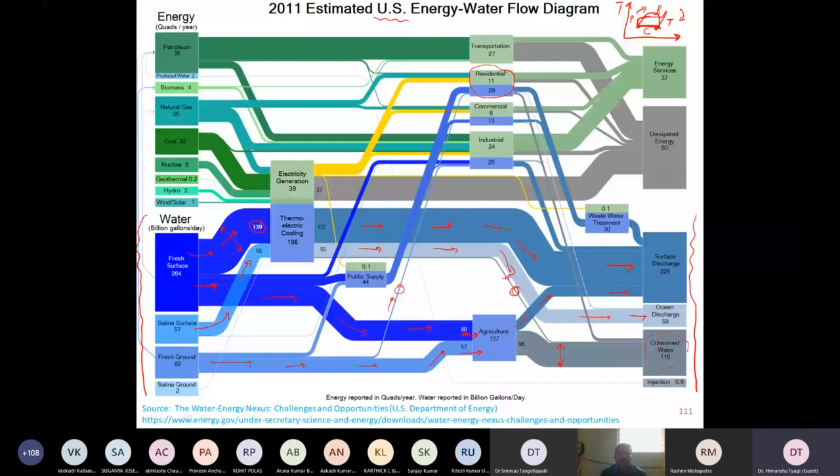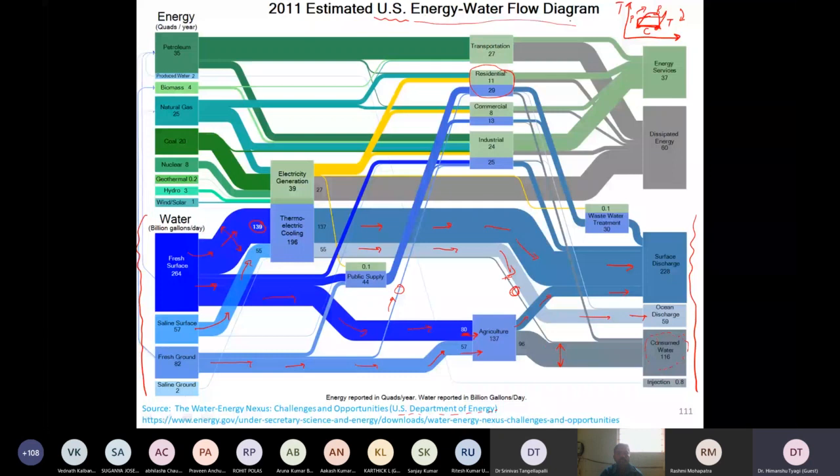So we can clearly see, and the top portion is for the energy part. So that one you can look over here yourself. But what we are realizing over here is that there is a very interesting interconnect between these two. And this is very interesting. So this is a very significant plot. You can just Google it and look it up on the United States Department of Energy website. You just write energy water nexus or the flow diagram, and this is a very popular chart given over there.